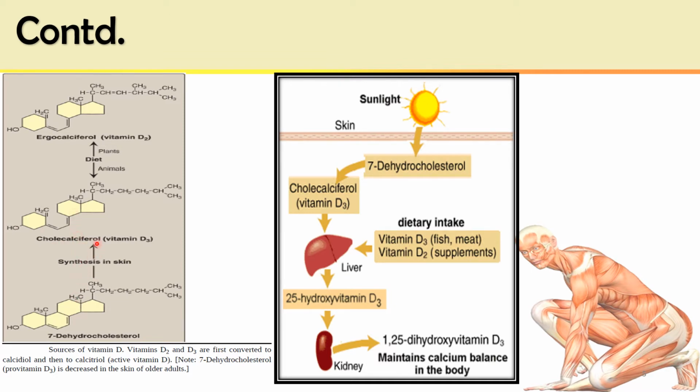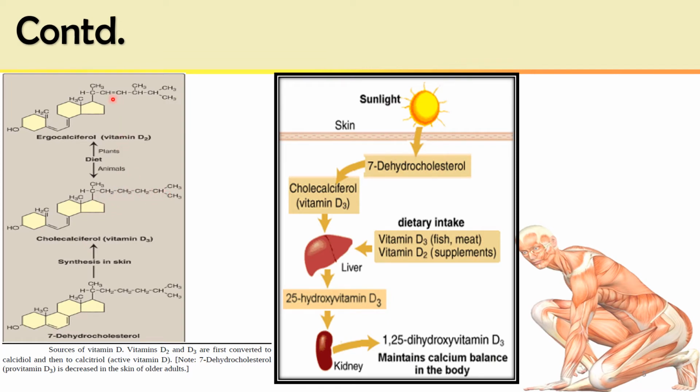Now this cholecalciferol, vitamin D3, and ergocalciferol, vitamin D2 from plant, D3 from animal, have a similar structure with 1 bond broken in ring B and having side chains. This ergocalciferol has a 9 carbon side chain, while cholecalciferol has an 8 carbon side chain.